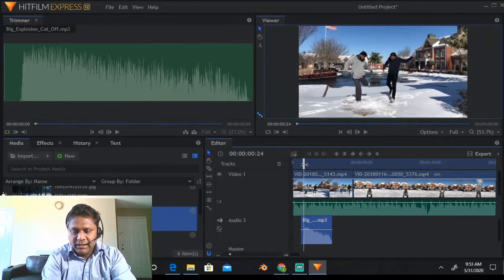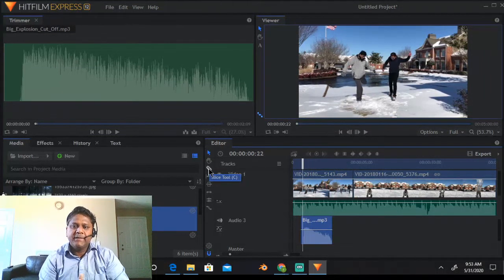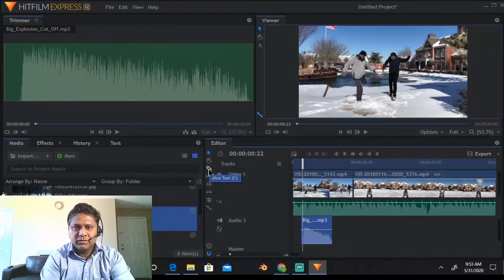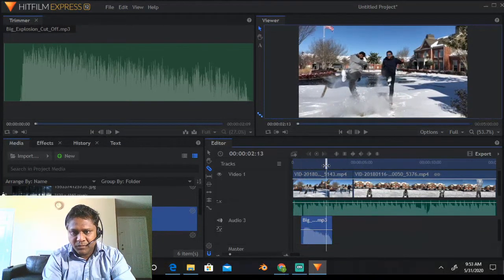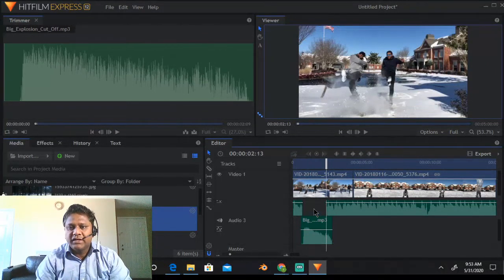How we can do it is, just bring this audio line to the part where you want to edit it, and here you can see this blade icon, right? What is the blade used for? It's used to cut. So let's cut this part. I'll click on this line, so it has put a cut mark there. Now let me drag this till here, and again select the blade and put another cut mark here. Now let me select this tool. Now you can see it has cut that chunk out, and I can press the delete button, and this audio file is deleted now, right?